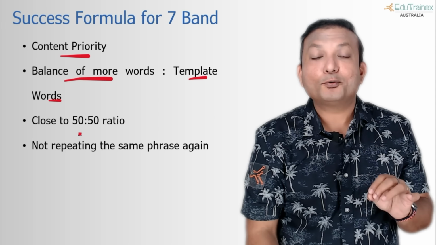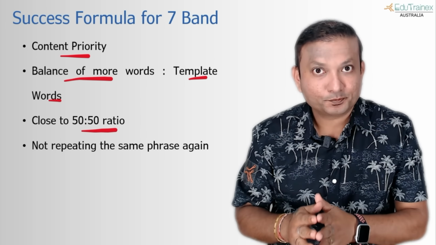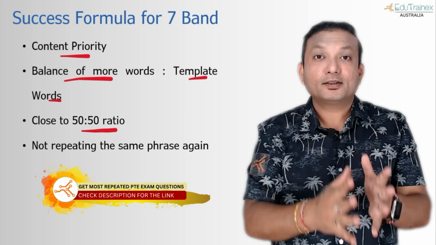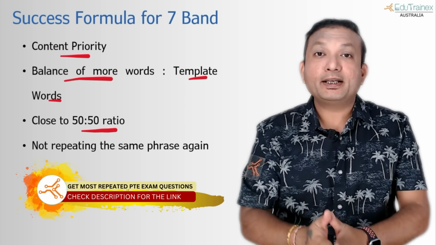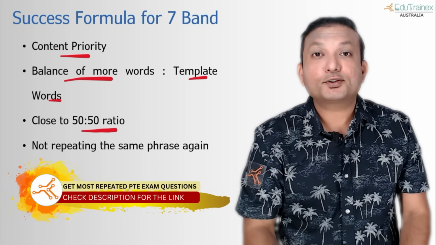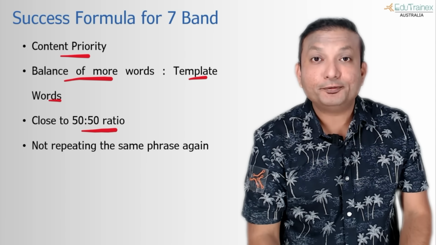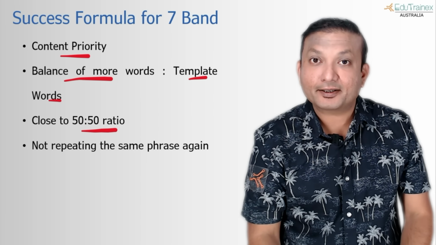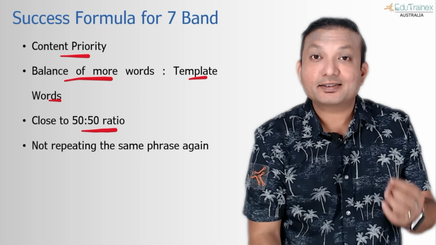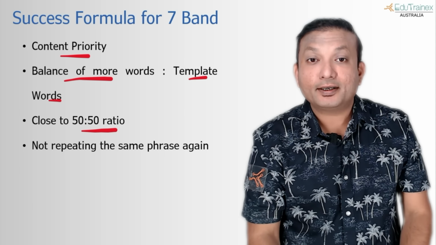The secret number one is to avoid the human review. If you maintain this kind of balance, the wordings in the template and the wordings that you have noted down, this is a straight way to avoid the human review, and the AI will not be able to detect that, because you are not using the same thing again and again, and you have written a lot of content from your side.